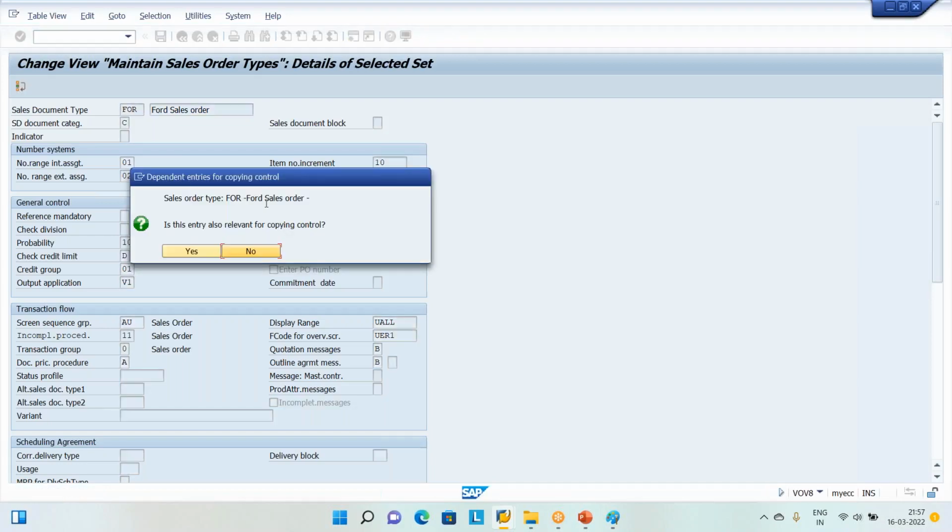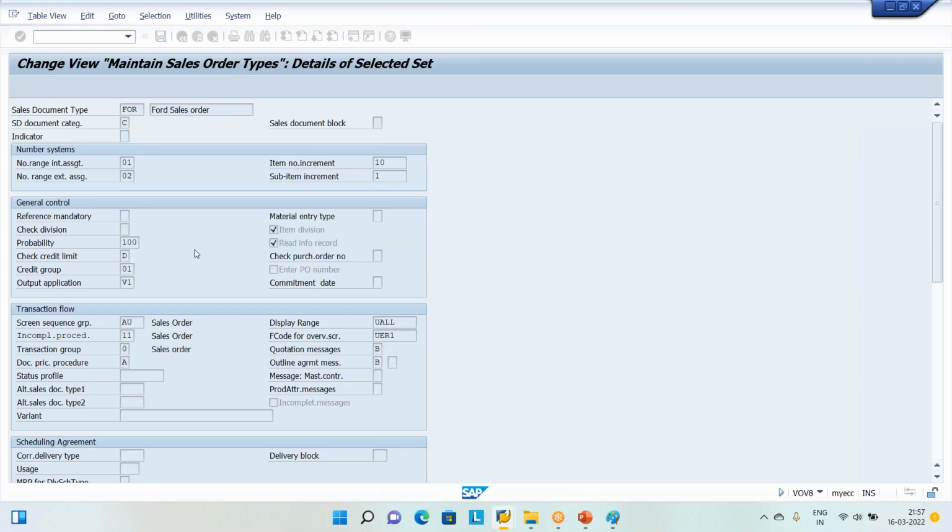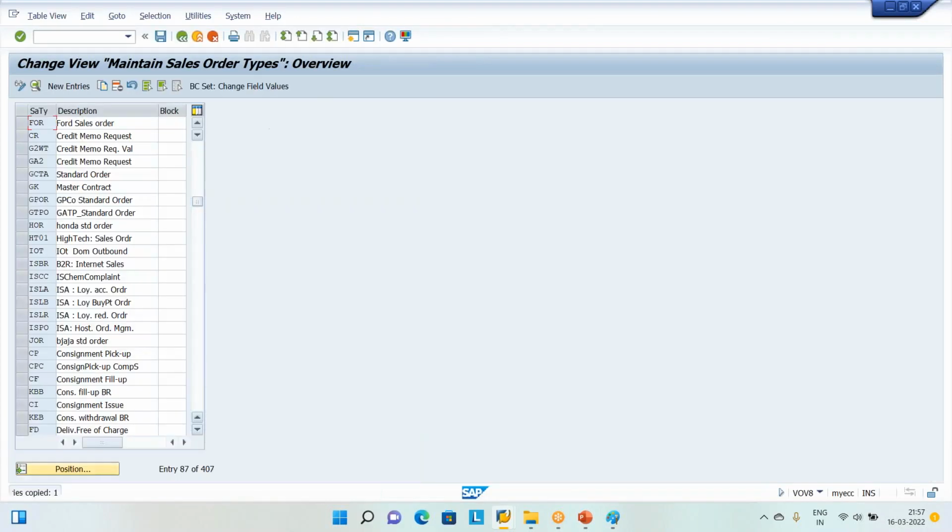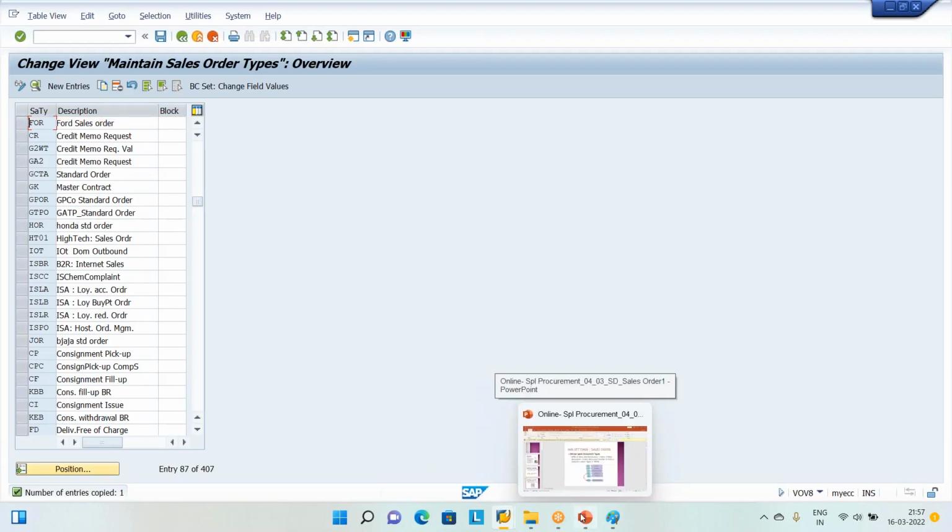SAP says at present there is no FOR. Would you like to create it? I will say yes. Press enter one more time. It is going to create this one. Now FOR and OR are one and the same replicas, but this is my document. But will that be sufficient?